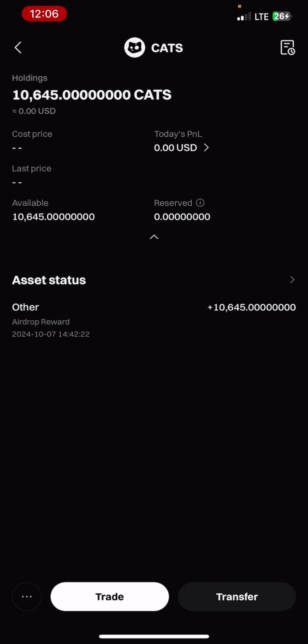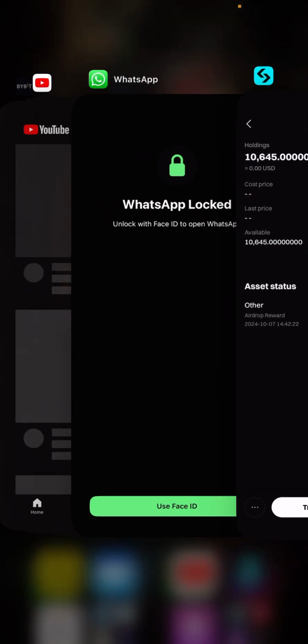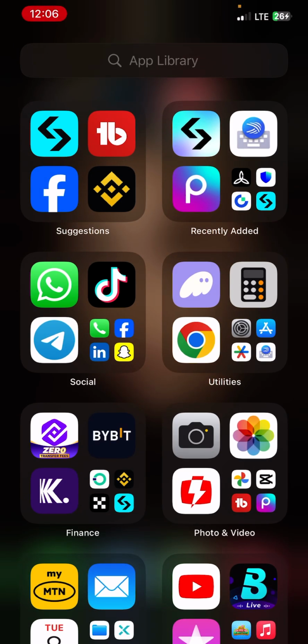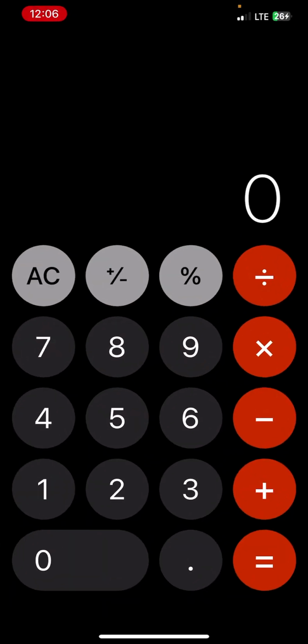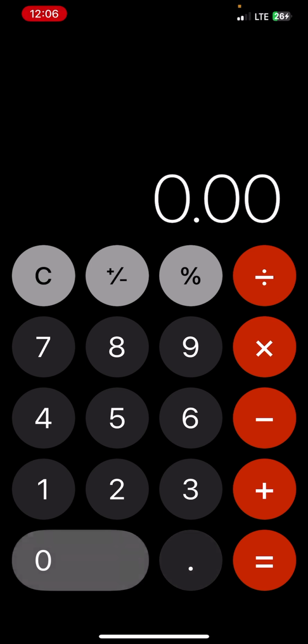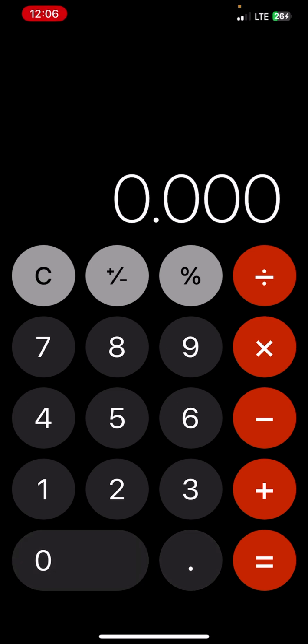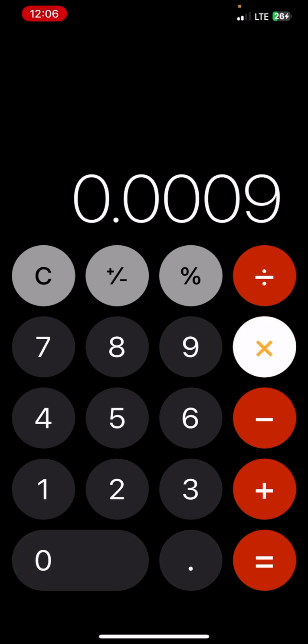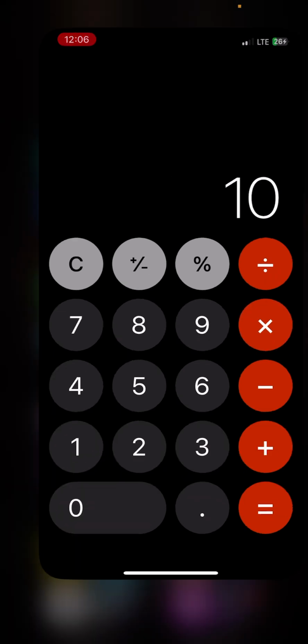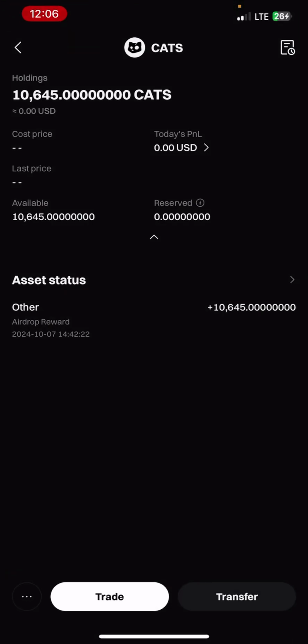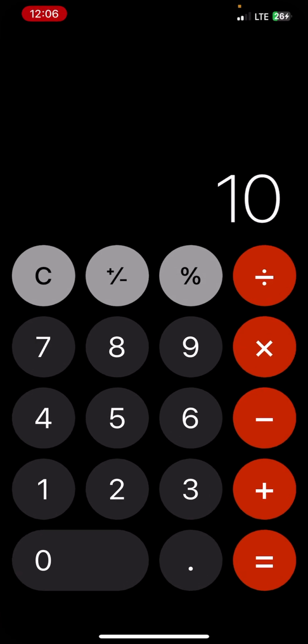But if I should calculate my allocation based on 0.001 or 0.0009, let's head to the calculator while I show you what I mean. So here's my calculator here. 0.0009 times 10,645, I think it's 10,645.